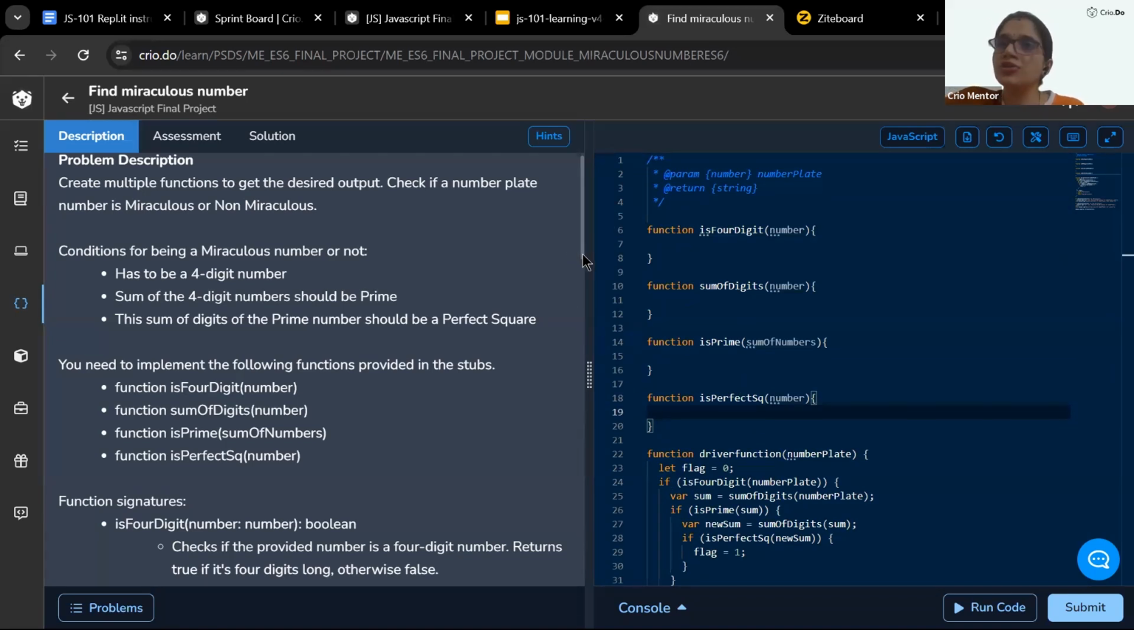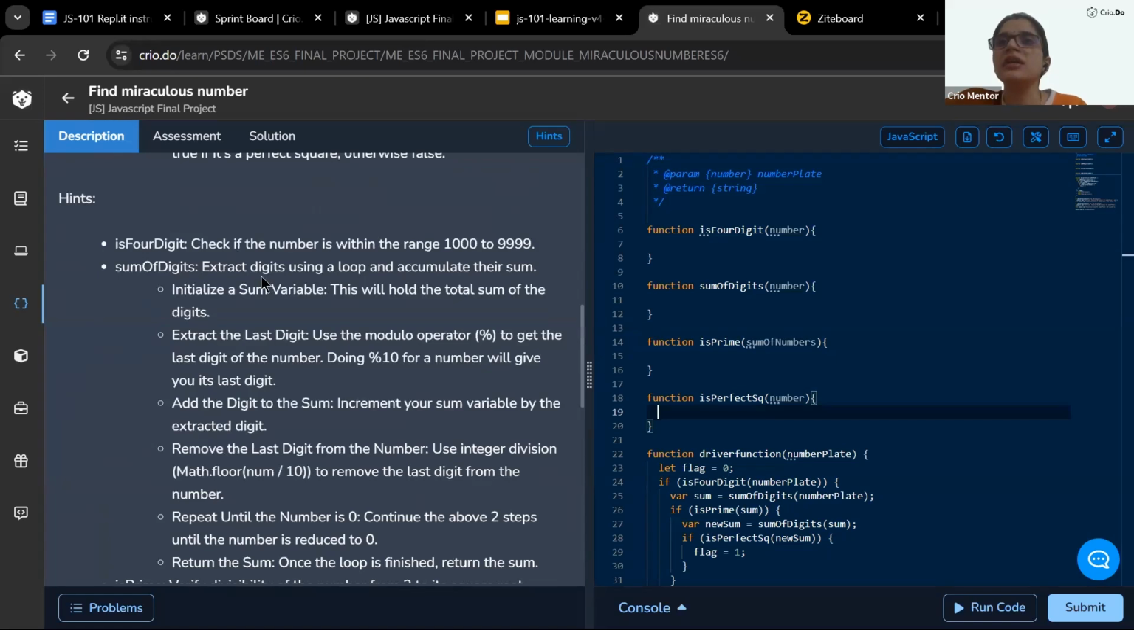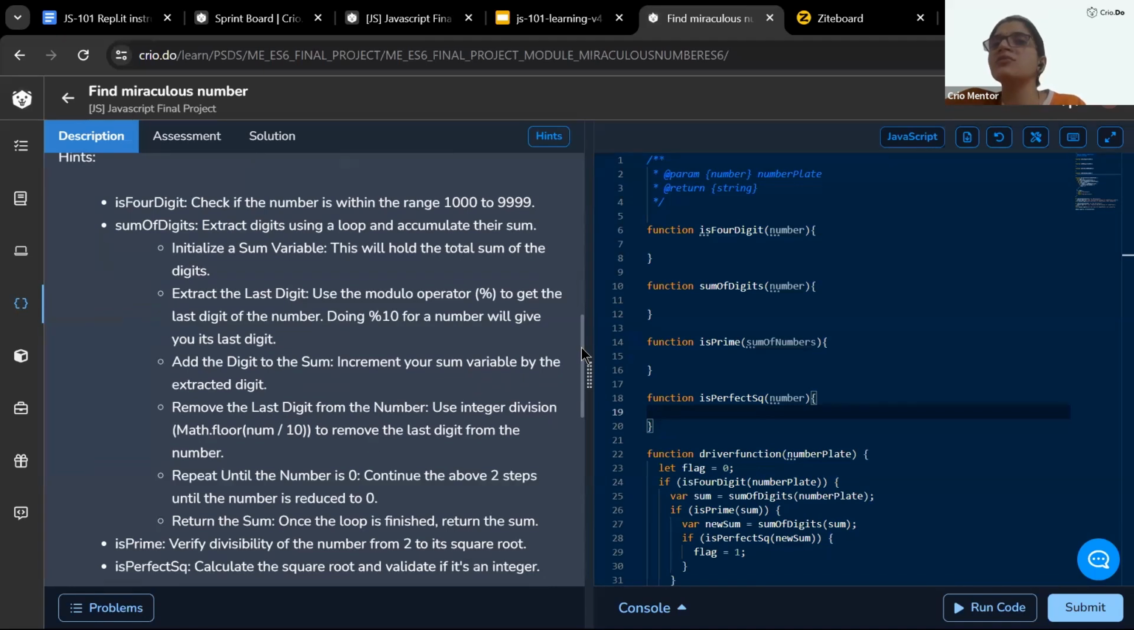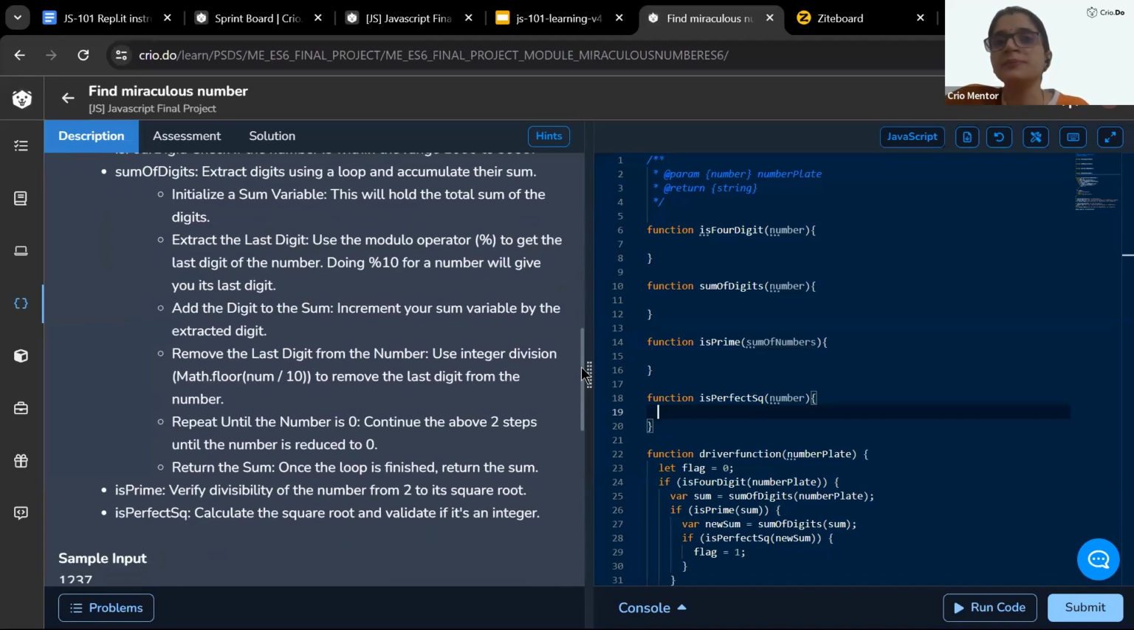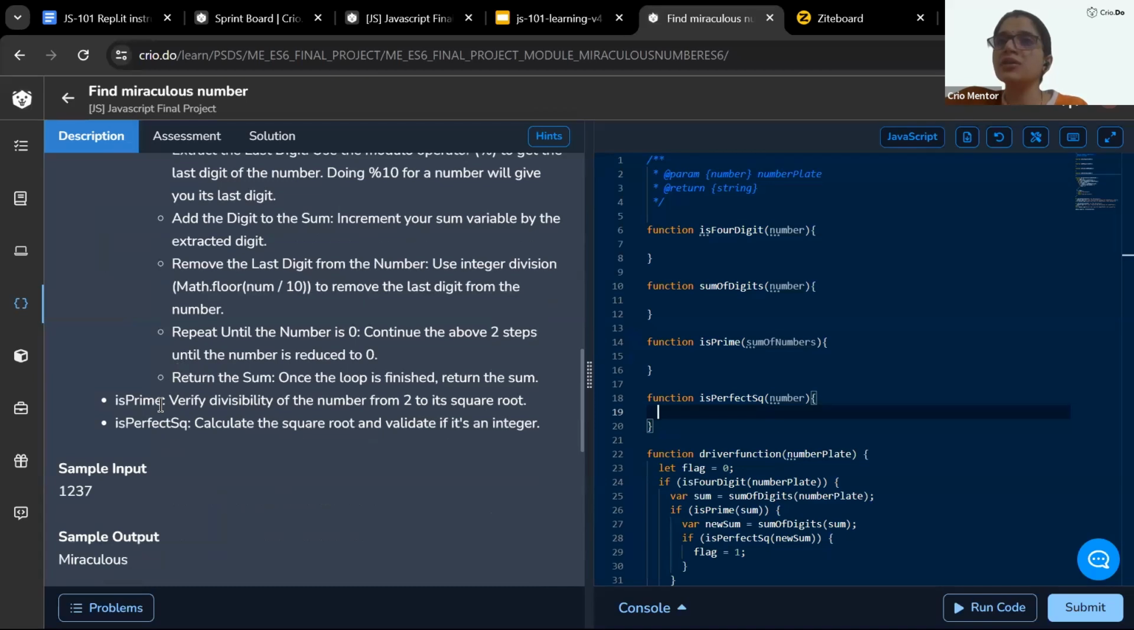Again, coming to the logical part, we have given you the hint how you can check if a number is a 4-digit number or not. How can we find the sum of digits? We just have to repeat two steps: extract the last digit and remove that last digit from the number. To check if a number is prime or not, we have multiple approaches. We have given you one possible hint here. You can verify the divisibility of the number from 2 to its square root.